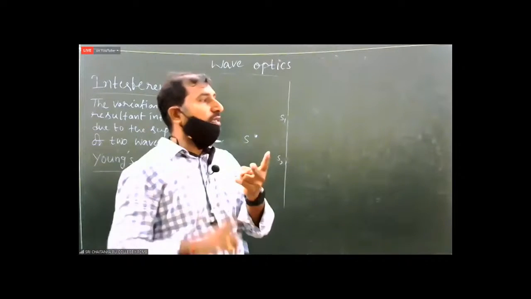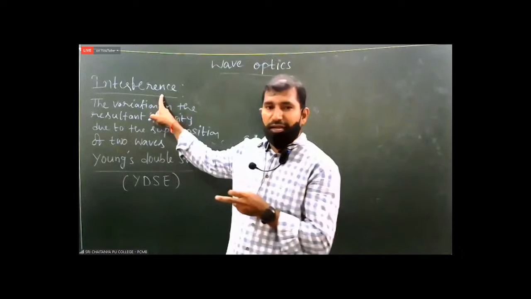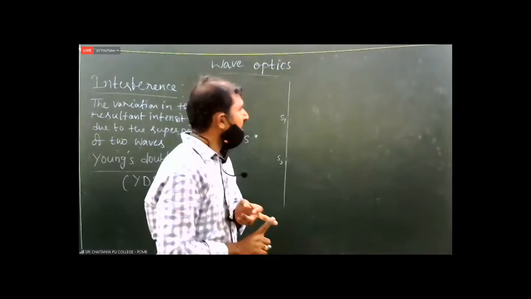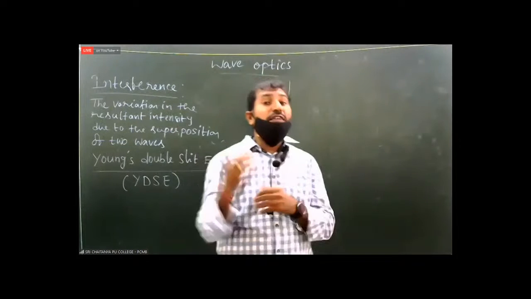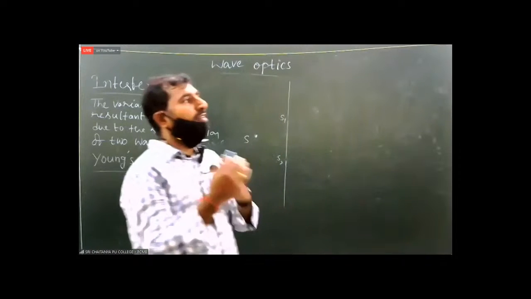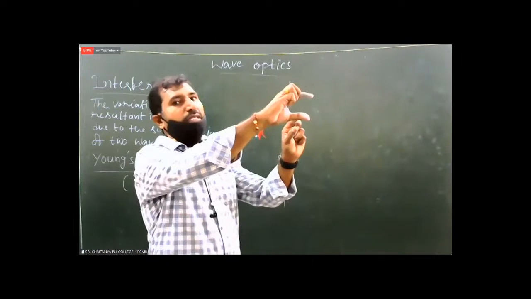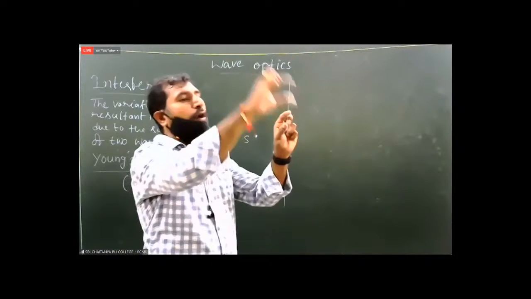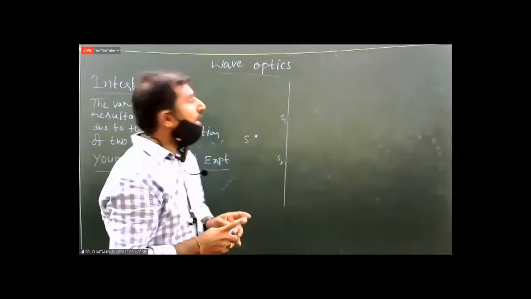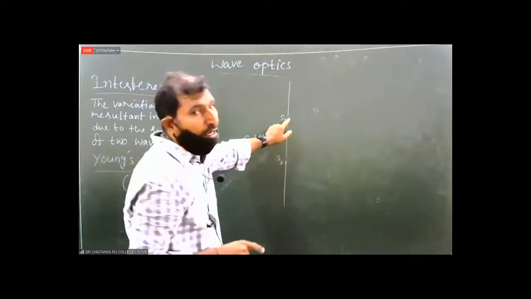Two types of waves we are saying: coherent waves and incoherent waves. Coherent waves can produce an interference pattern. Incoherent waves never produce an interference pattern. Incoherent waves means their phase difference is never constant. The phase difference changes randomly, from time to time. At the beginning the phase difference between the two waves is 30, next maybe 35, next 40, 45, 25, like that. If the phase difference changes from point to point, then the two waves are called incoherent waves. To observe the interference pattern, we must consider coherent waves.